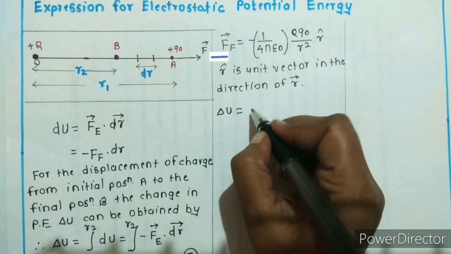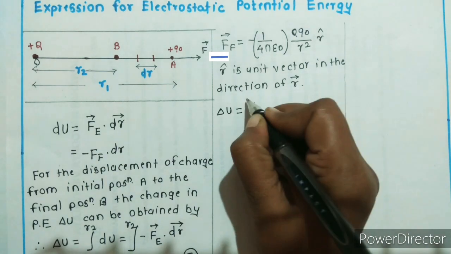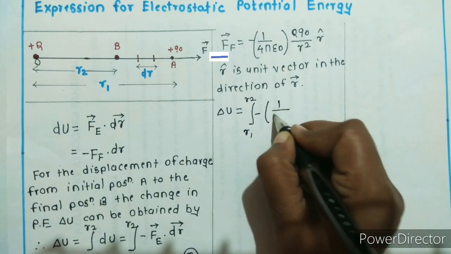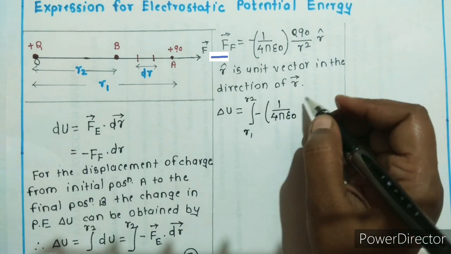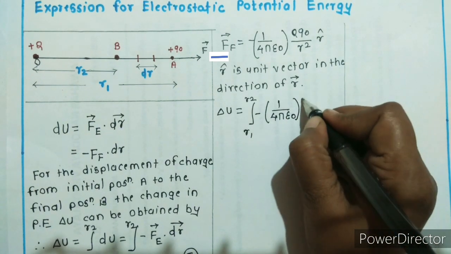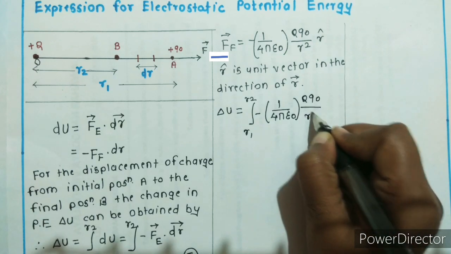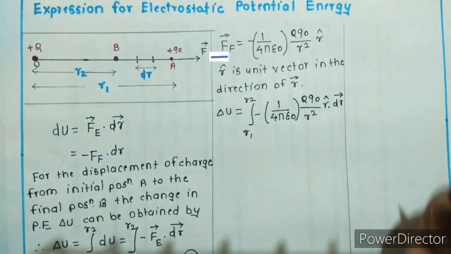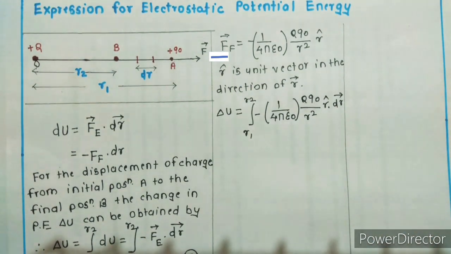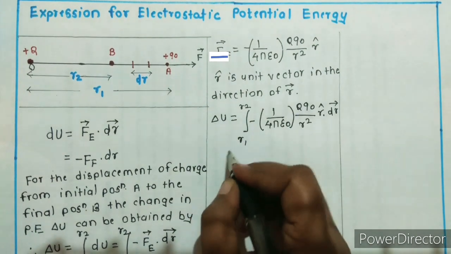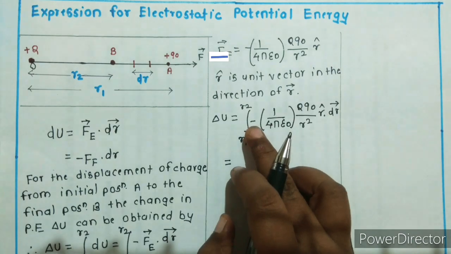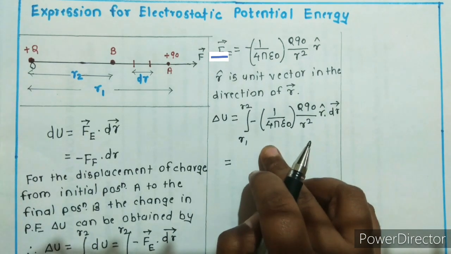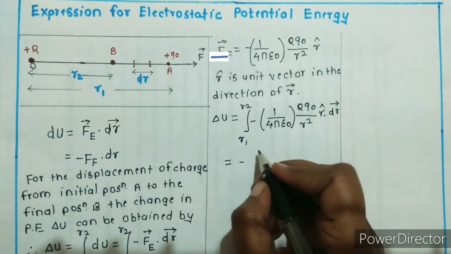Delta U is equal to integration from R1 to R2 of minus 1 upon 4 pi epsilon 0 Q Q0 upon r square, r cap dot dr. Now as minus 1 upon 4 pi epsilon 0 Q Q0, these values are constant, so I will take them outside of the integration.